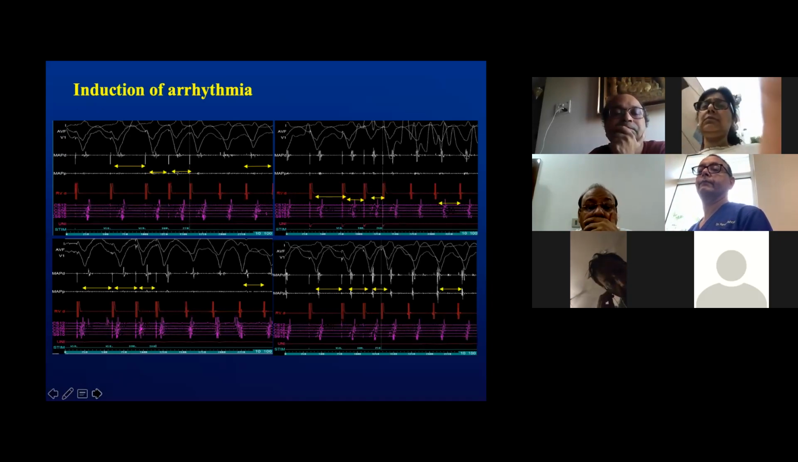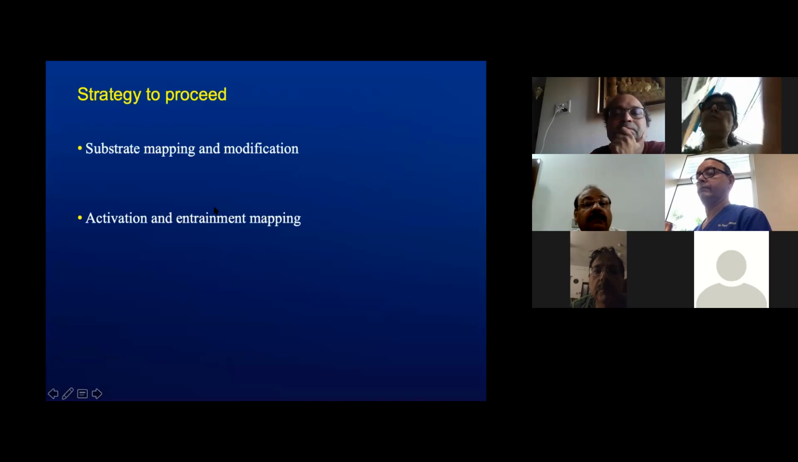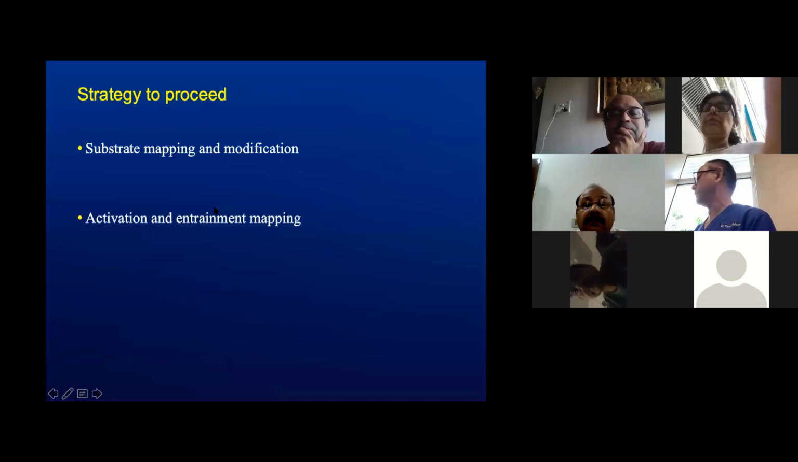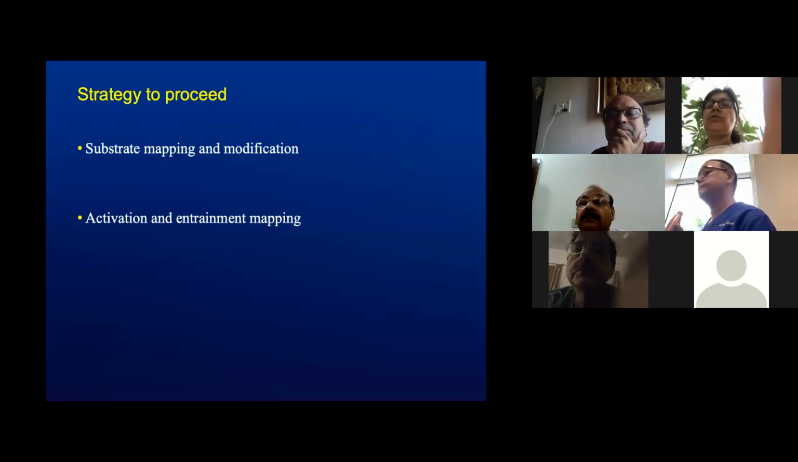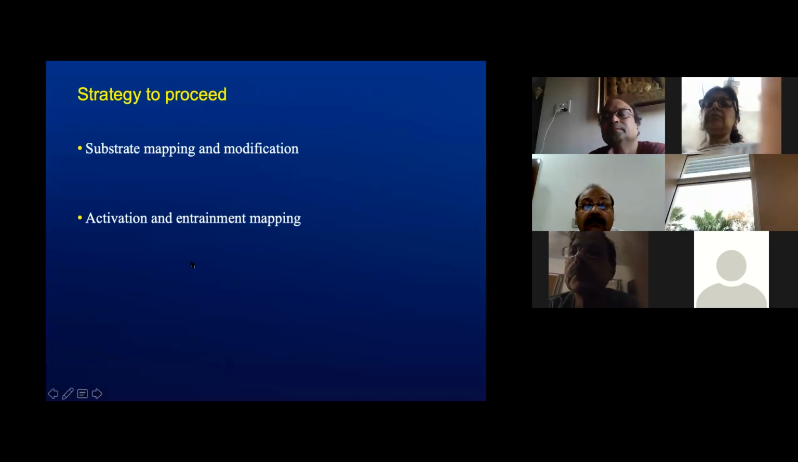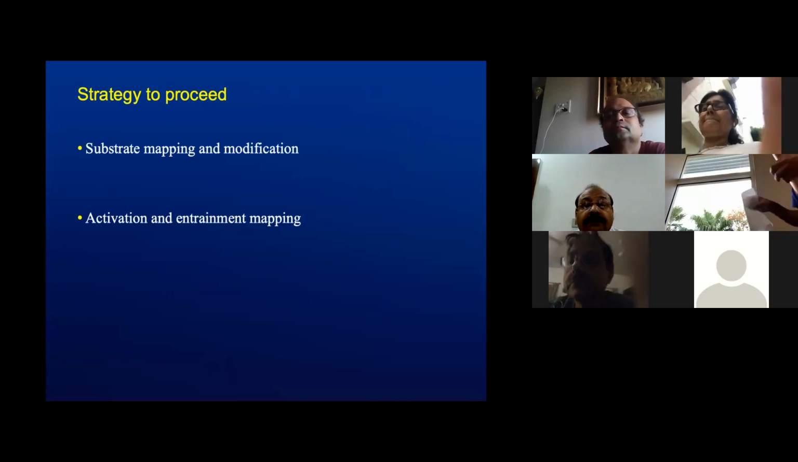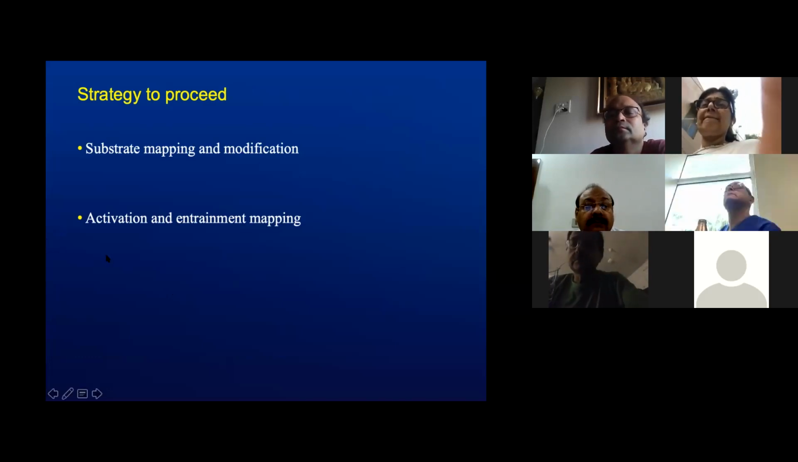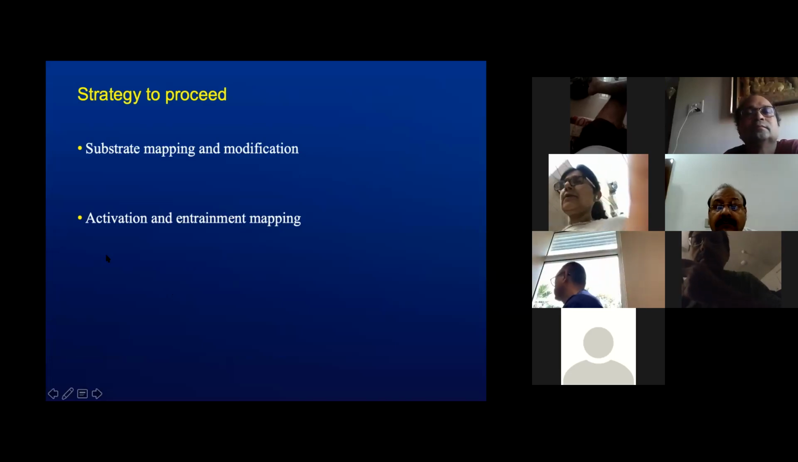We noted the tachycardia cycle lengths as well as took a template of this arrhythmia and stored it for further use. We decided that our strategy to proceed at this point of time would be mapping the substrate and attempting modification, and after completion of the epicardial and endocardial maps, if we could locate the border zone regions, attempt to induce the arrhythmia and do an activation and entrainment mapping from those sites.